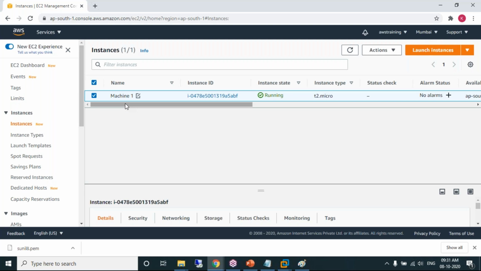What machine have we created? A Linux operating system with 1 GB RAM, 1 CPU and 8 GB of storage. That's beautiful. This is how we'll be creating machines, Linux machines or Windows machines, whichever you want, on the AWS cloud platform. Any questions, please?